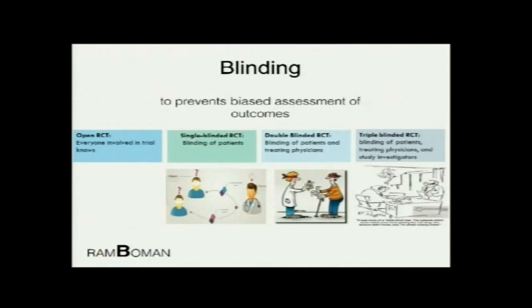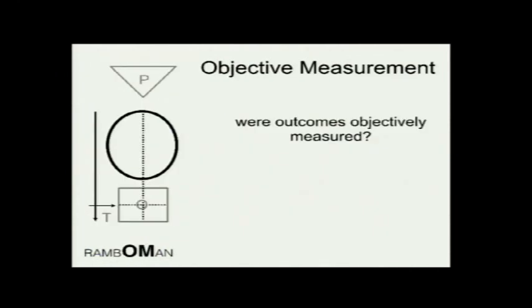The next is B, which is blinding, and this everybody knows. It is to prevent biased assessment of outcomes. If as an assessor I know what has happened to the patient, I might see the patient differently, or if the patient knows that he has taken this particular treatment, he might assess himself differently versus somebody who has not taken the treatment. So there are different levels of blinding, single blinding versus double blinding, and it is extremely difficult to do blinding in randomized surgical trials. It's practically not possible, right? If you are comparing surgery versus no surgery.